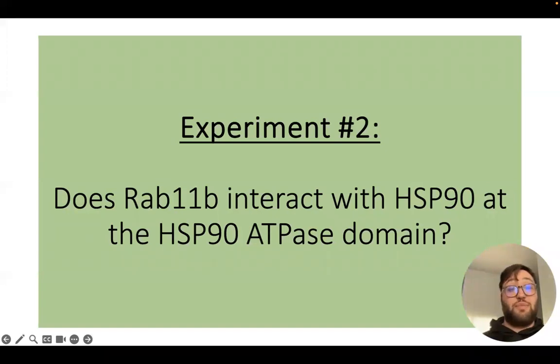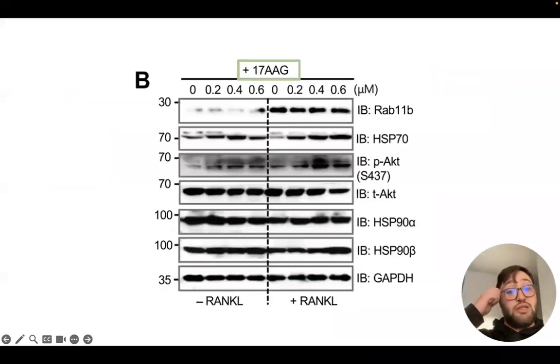After seeing that RAB11B and HSP90 alpha and beta did interact, they wanted to see if they interacted at the HSP90 ATPase domain. To do this, they used a protein called 17-AAG, which inhibits the HSP90 ATPase domain. When treated with increasing concentrations of 17-AAG, they saw that the HSP70 pathway was activated. The HSP70 pathway is a different regulatory pathway of osteoclasts, but also interacts with RAB11B.